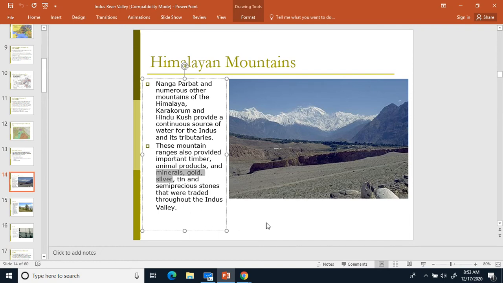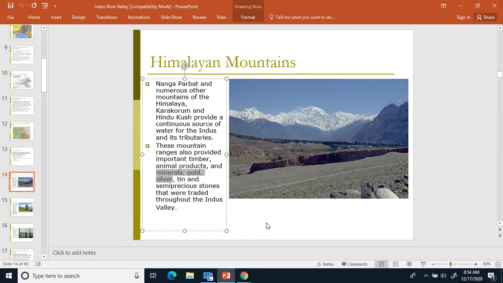The main thing to remember about mountains is you got pretty good trees that grow in mountains. Therefore, you can cut those down. You can get wood from them, timber. You can also find minerals in the mountains as well, like gold, silver, iron, tin, for example. Tin's pretty important for a Bronze Age civilization because tin and copper makes bronze. Tin is pretty hard to find. So if you do have access to tin, that's pretty important. That's a hard one to usually find so that you can make bronze.